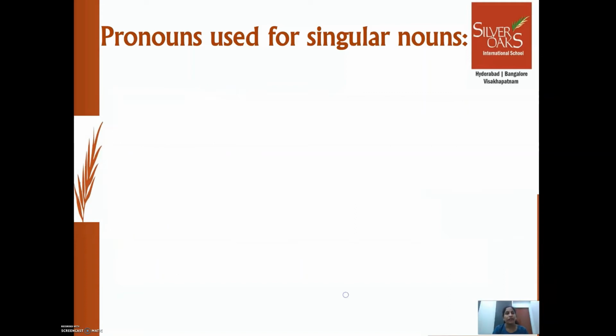Let's see about the next pronoun. Pronoun it. Pronoun it is used instead of names of things or animals, and is used when we talk about a singular thing or a singular animal. Okay, let's see with an example.